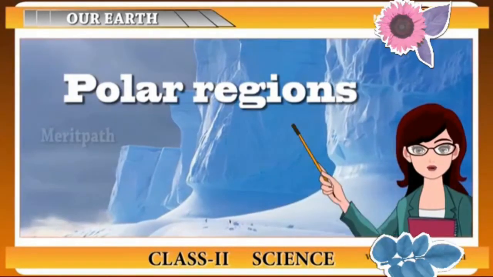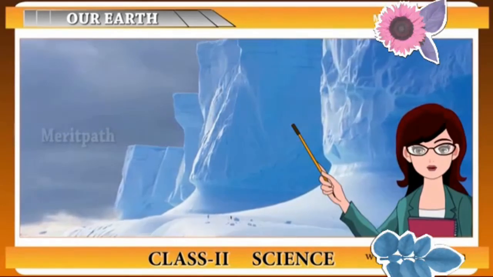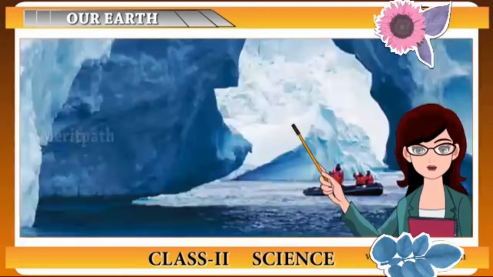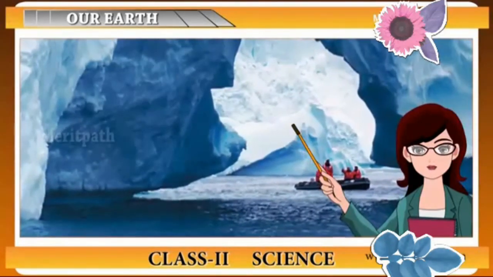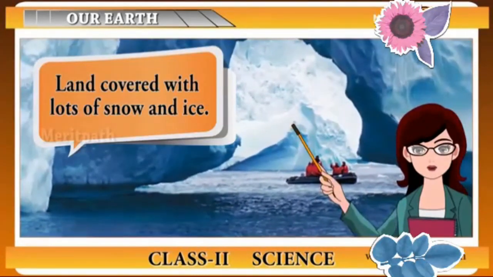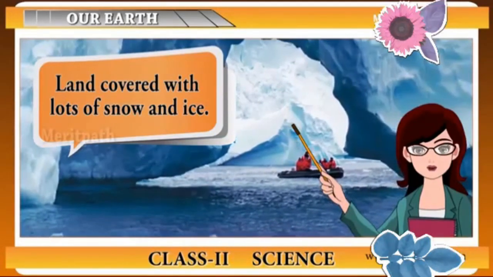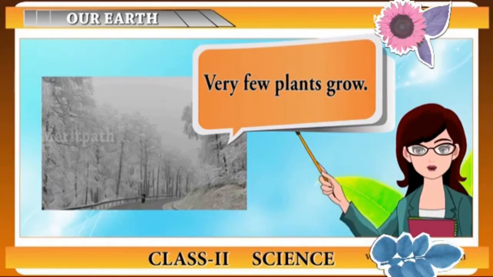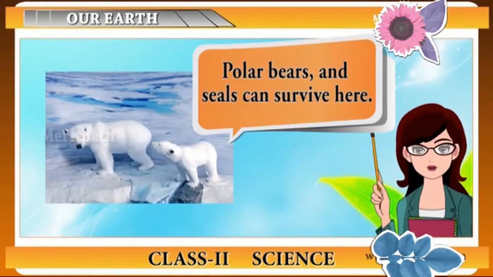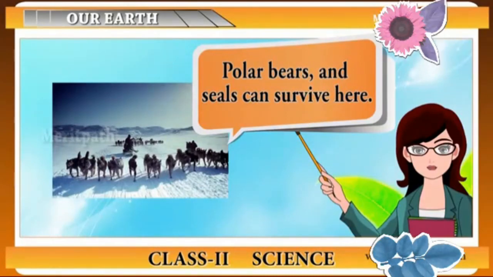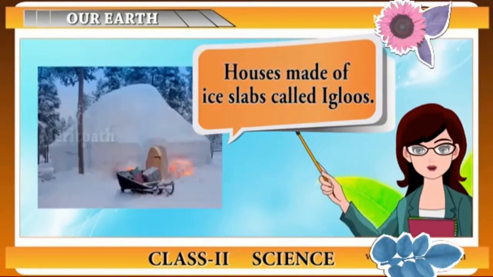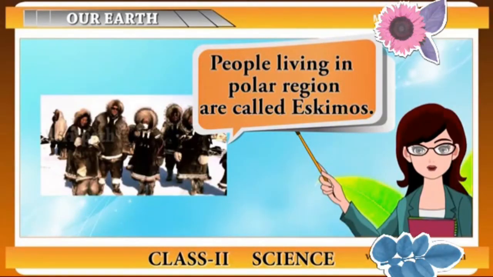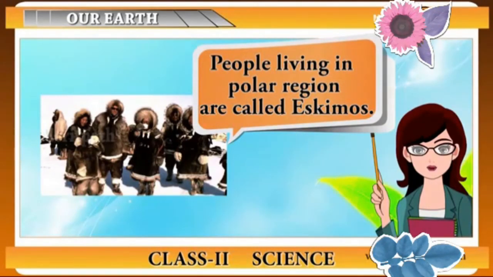Polar regions. Polar regions are also known as the Earth's frigid zone as they are dominated by Earth's polar ice caps. This means that the land here is covered with lots of snow and ice. Very few plants can be grown in this region and animals like polar bear and seals can survive such a freezing temperature. There are houses made of ice slabs which are called igloos. The people living in this region are known as Eskimos.